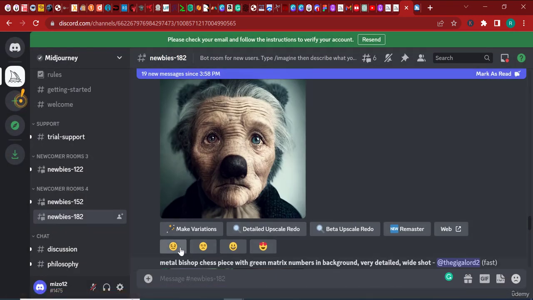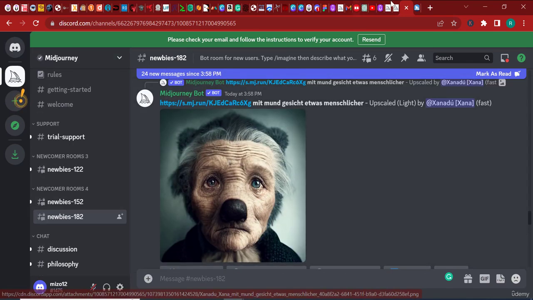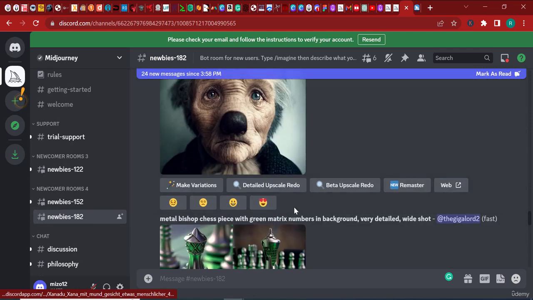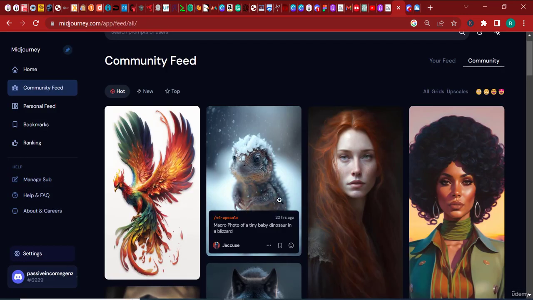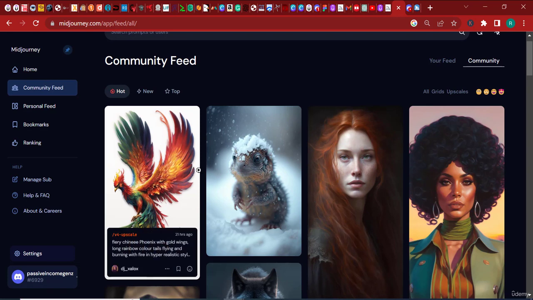Now here we have at the bottom these emojis, and these emojis are not there by accident. They're there when you want to vote on an image. So let's say, for example, that I just love this image. I can click here on the love icon and it will send that to the system. This will register as a love for this. And so the images that get the most love and the most appreciation are the images that make it here on the shelf of the community feed.